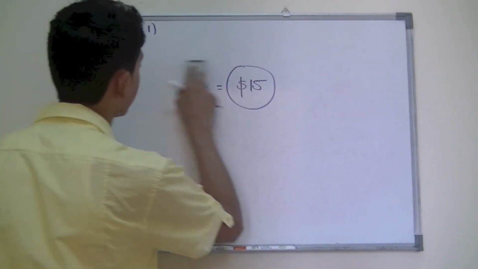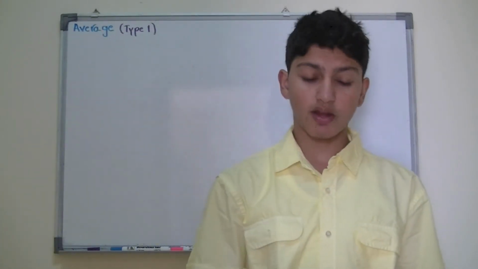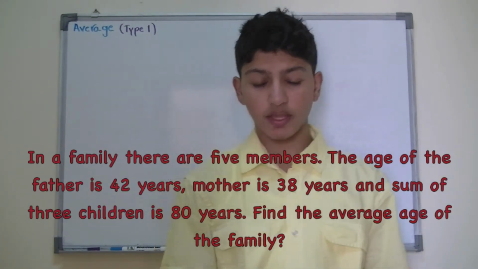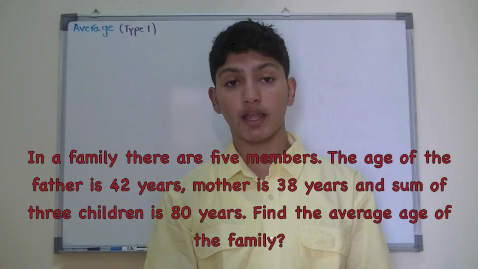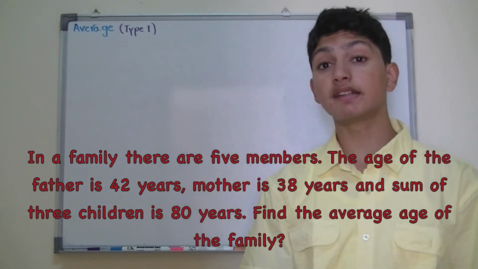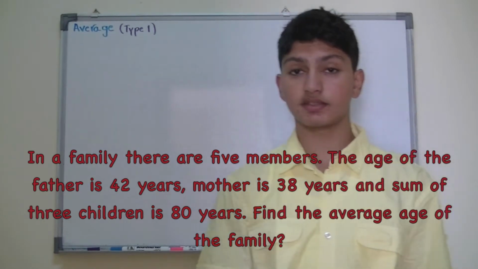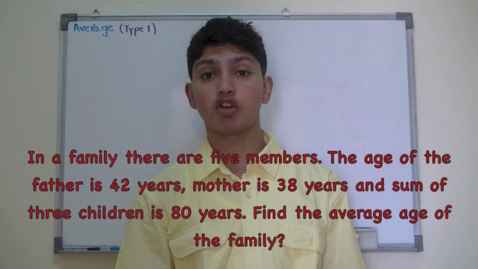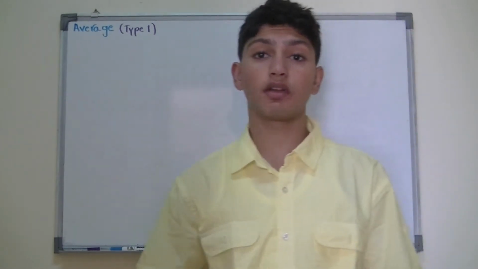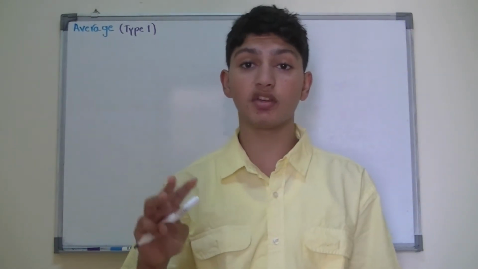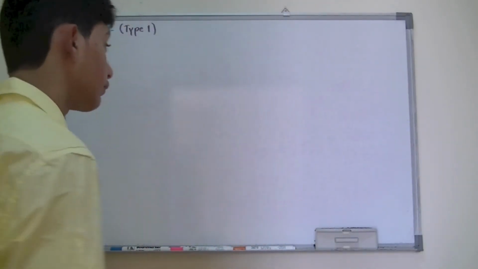Now the second example tells us that in a family there are 5 members. The age of father is 42 years old. The mother is 38 years old. And the sum of 3 children is 80 years. Find the average age of the family. So the key idea here is to understand the sum of 3 children, okay? Because many people would make a mistake on it. You see how this is working.